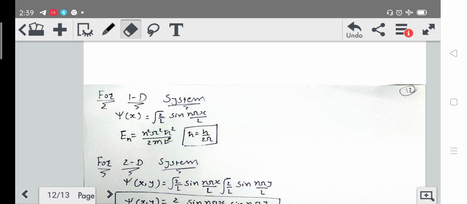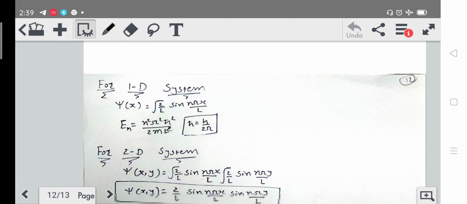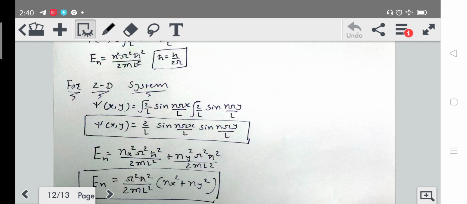Now let's talk about the two dimensional infinite square well potential. For two dimensions we are going to consider two wave functions and multiply them.